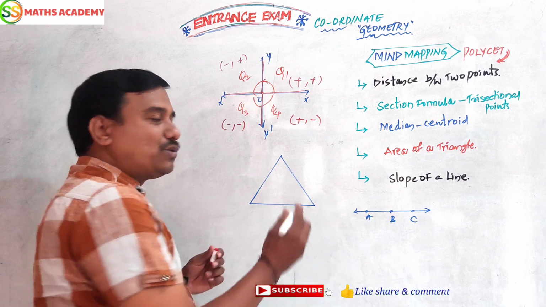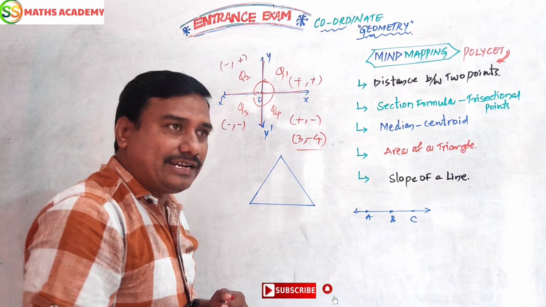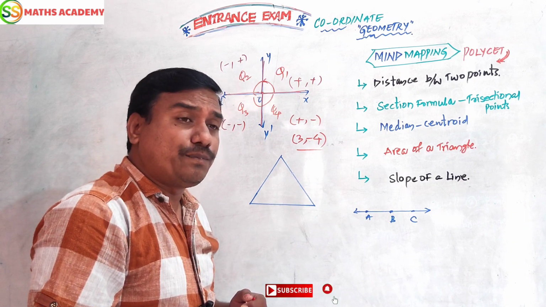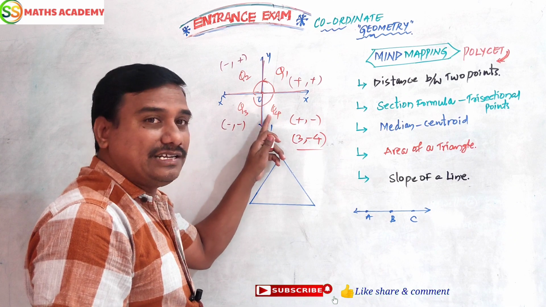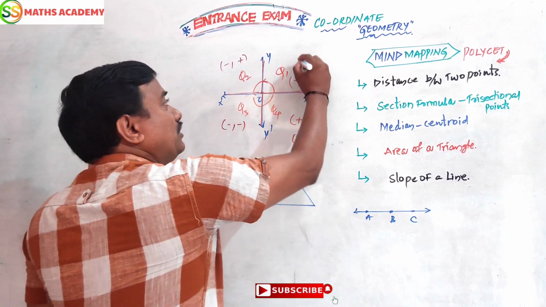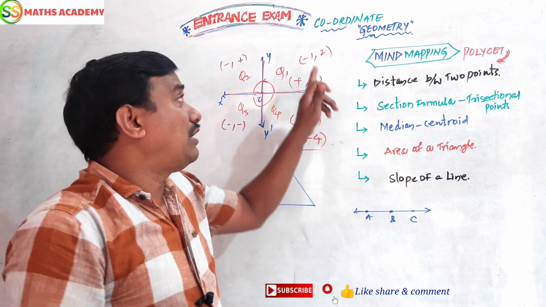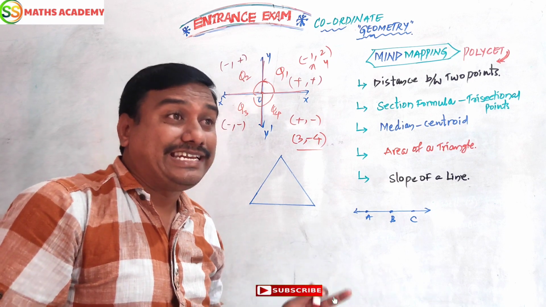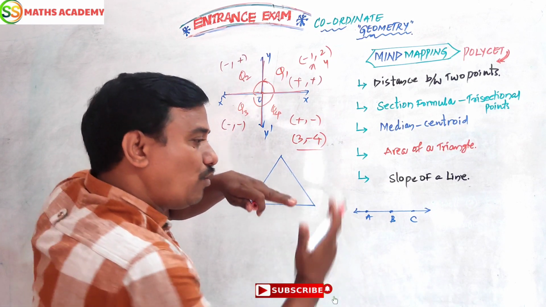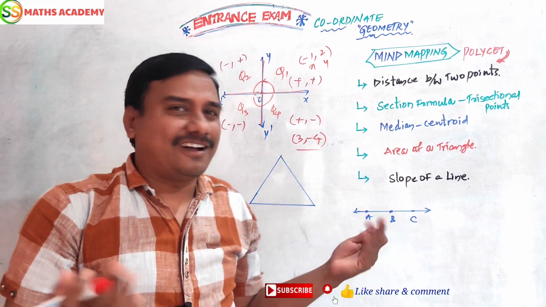For example, they are asking the question: 3 comma minus 4 lies in which quadrant? Plus 3, minus 4, plus minus, which is Q4. Suppose they are asking minus 1 comma 2 lies in which quadrant? The x value has a minus sign, the y value has a plus sign, minus plus. The x coordinate is minus, the y coordinate is plus, so second quadrant. Then we can write the answers very easily.